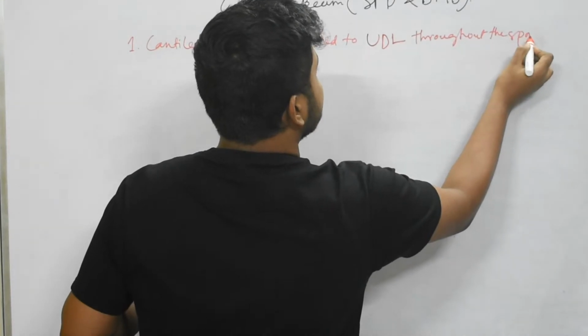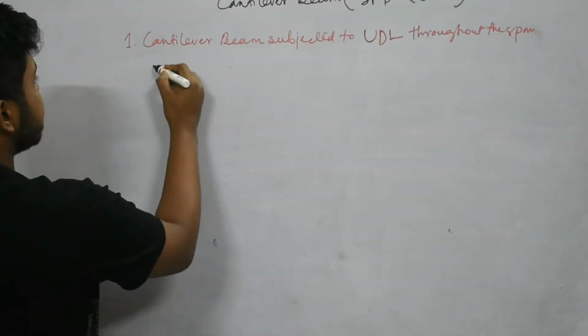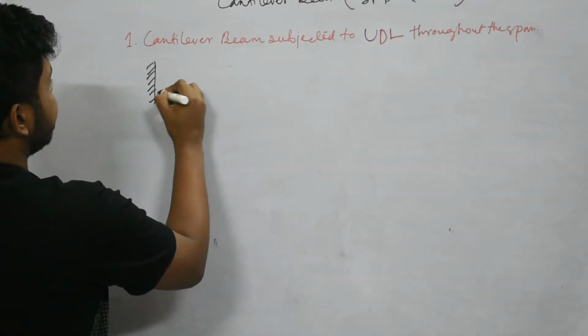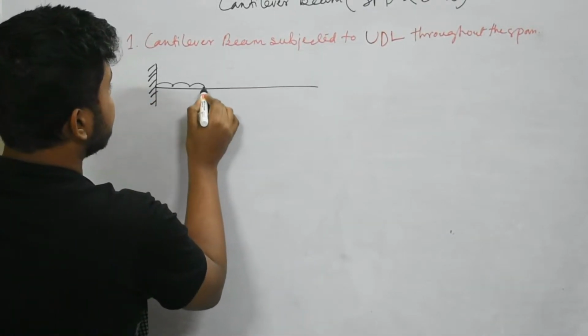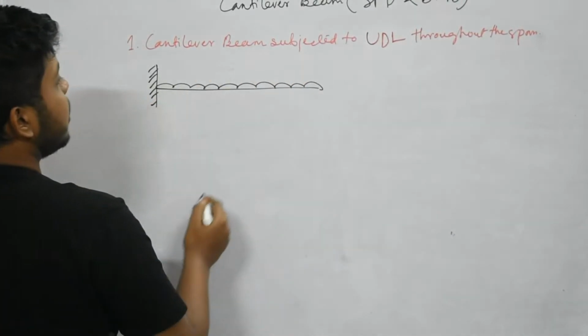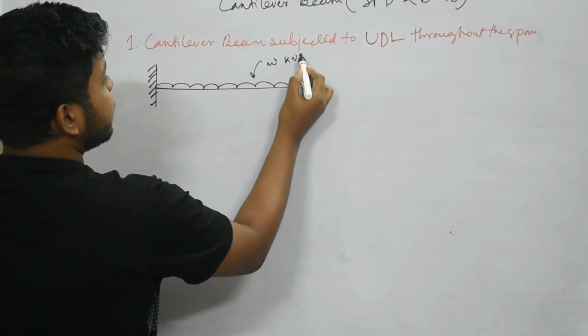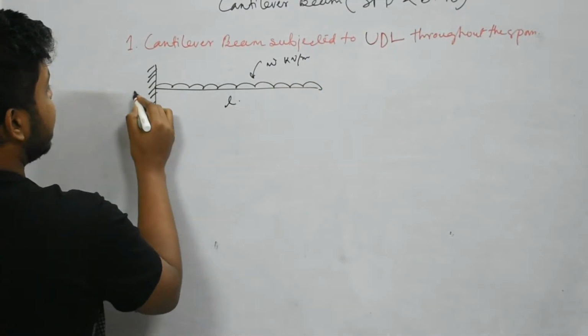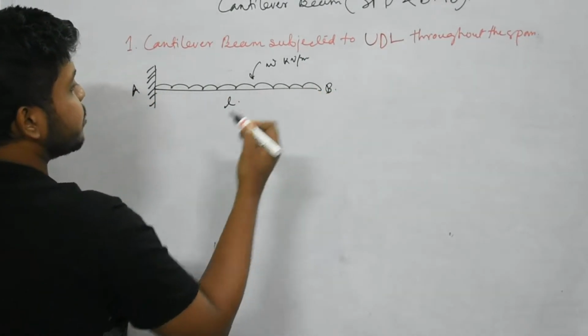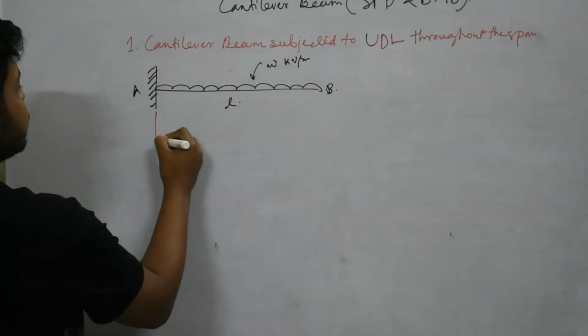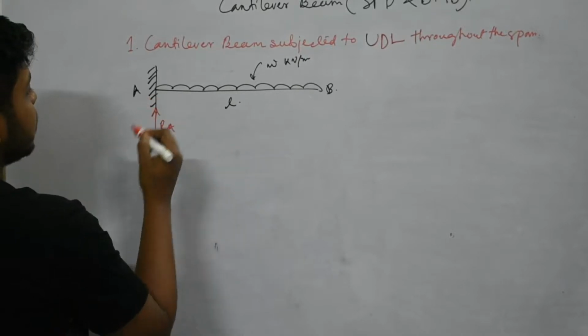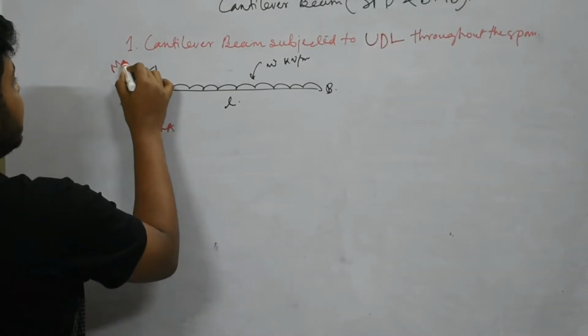throughout the span. So if this is a cantilever beam, throughout the span UDL is applying. So this is W, say kilonewton per meter, of span L, and this is A and this is B. So first of all we need to find out RA, and here MA will be developed.